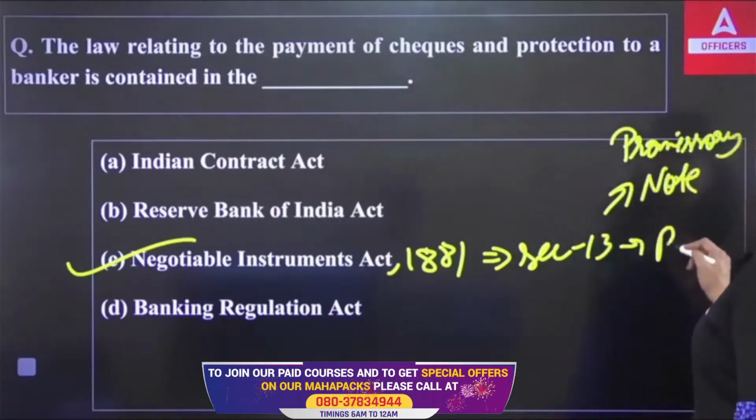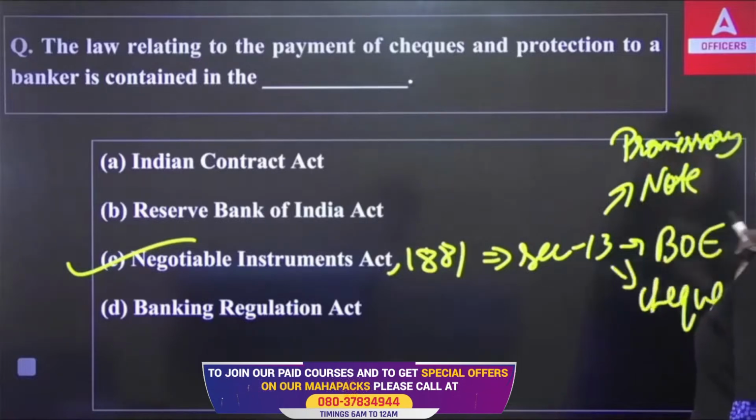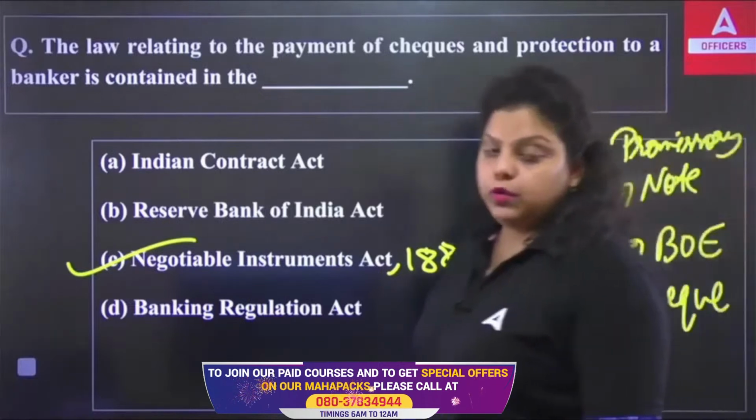Second, we have bill of exchange. And third, we have check. Okay, these three types of negotiable instrument we have: promissory note, bill of exchange, and a check.